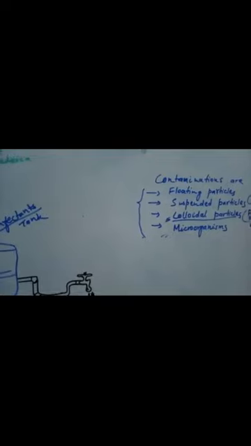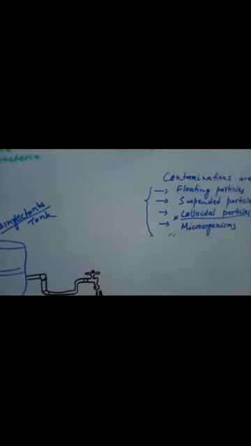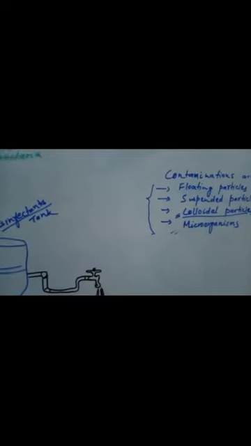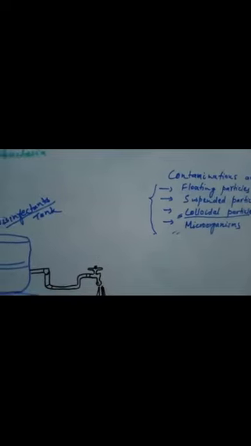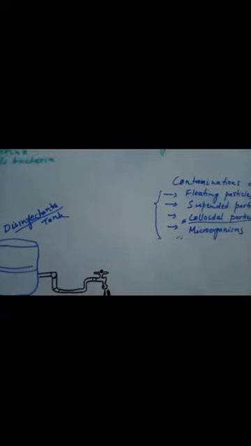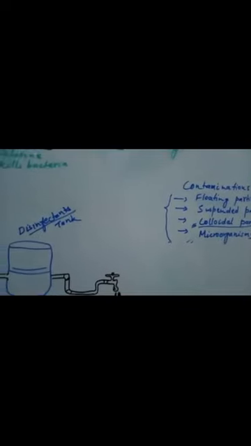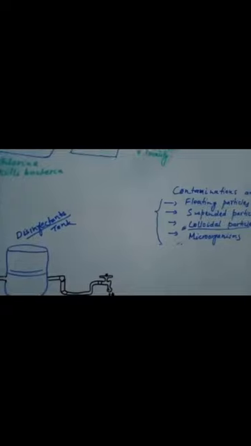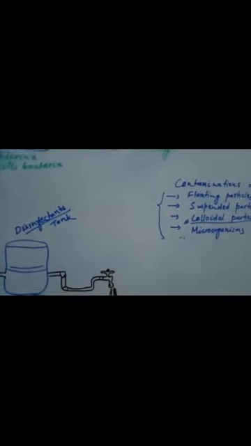Next is microorganisms. You have different types of microorganisms present in water, which can be removed by using various disinfectants. Basically we use the chlorination technique. We use a chlorine tablet or chlorine gas or bleaching powder to remove the microorganisms. So these are the general contaminants.